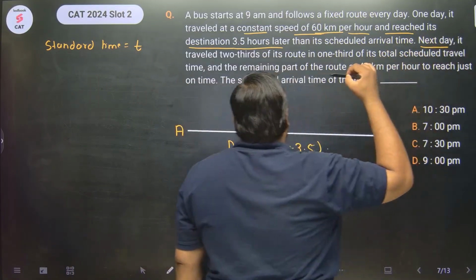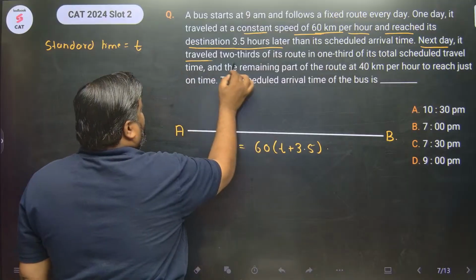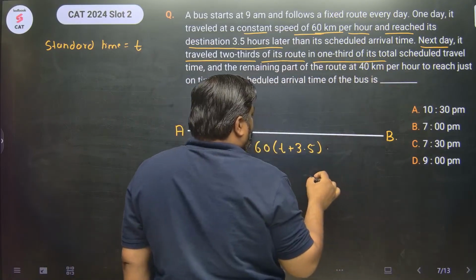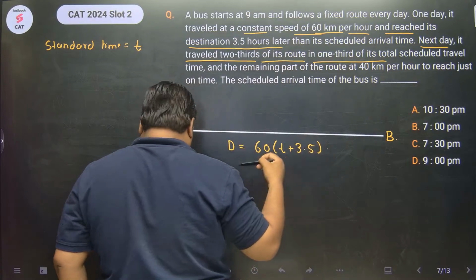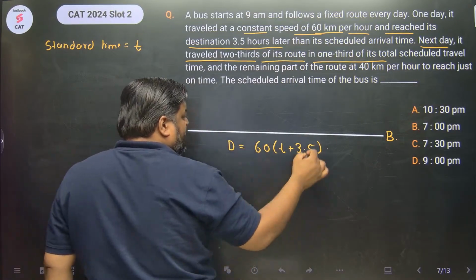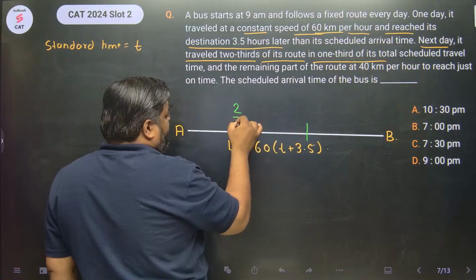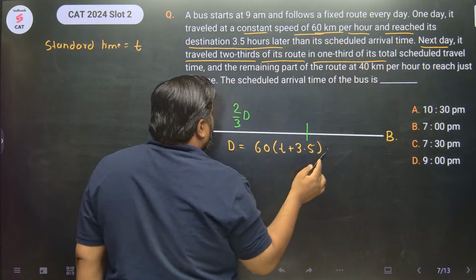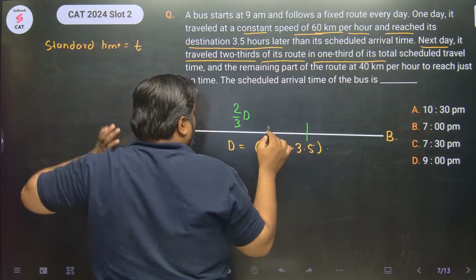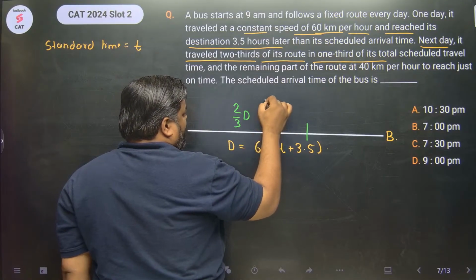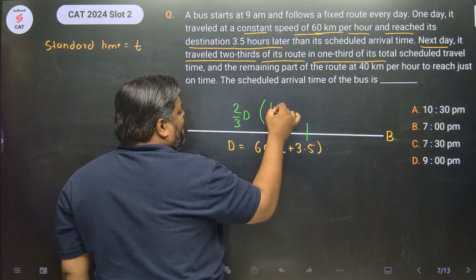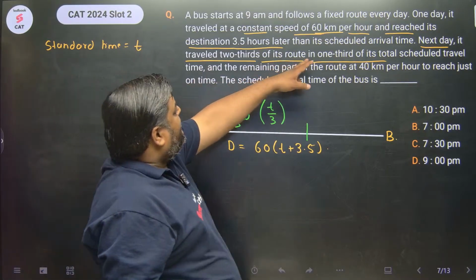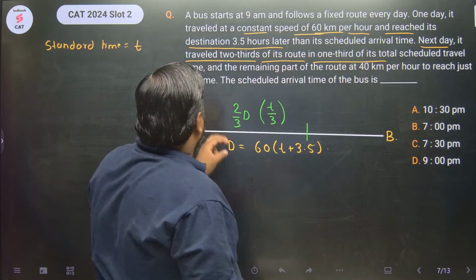Next day, it traveled 2/3 of the distance of its route in 1/3 of its time. So next day, what happened? It so happened that he traveled 2/3 of the distance in 1/3 of its scheduled travel time, मतलब T/3 time में.